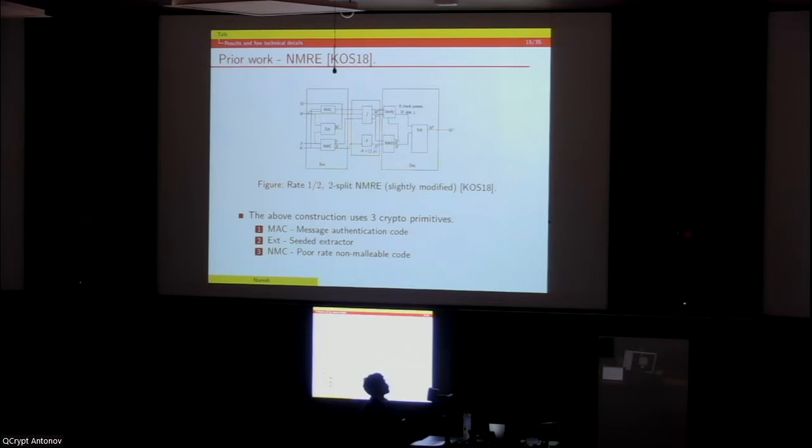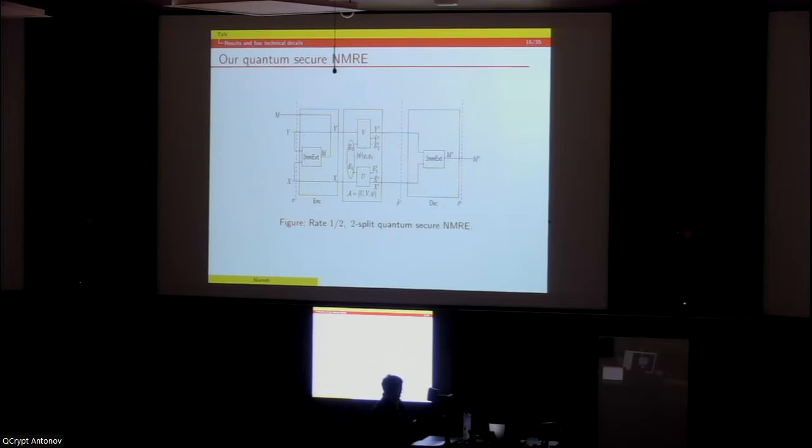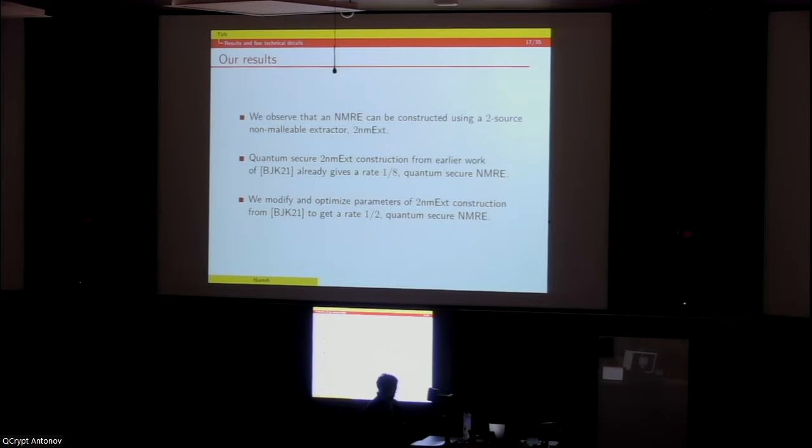So to elaborate, the previous rate-half two-split NMRE construction uses predominantly three crypto primitives, which are message authentication codes, seeded extractor, and low-rate non-malleable codes. And our quantum secure NMRE consists of only one crypto primitive, which is a two-source non-malleable extractor. So the crucial observation is that a non-malleable randomness encoder can be constructed using any two-source non-malleable extractor.